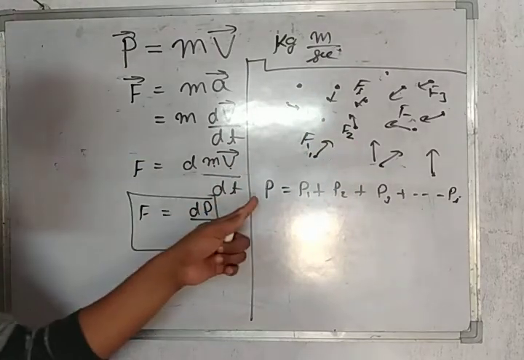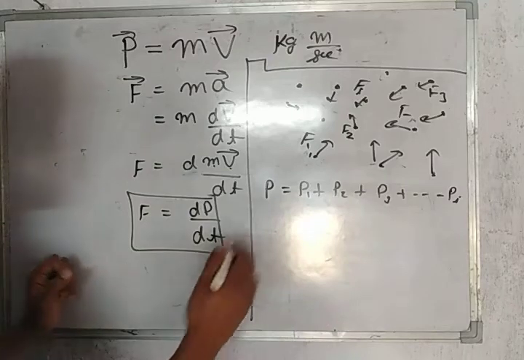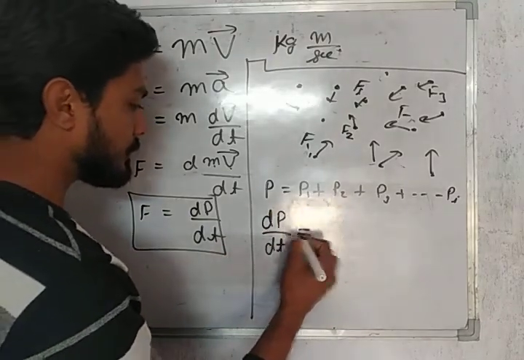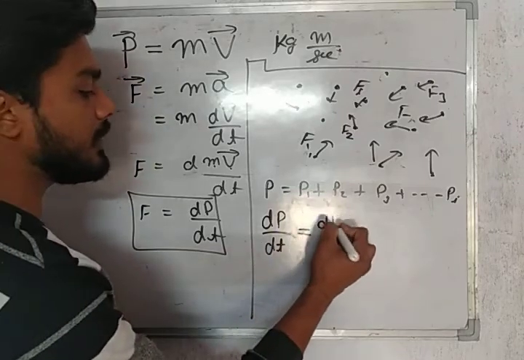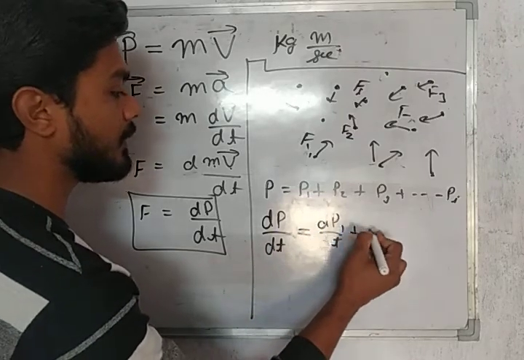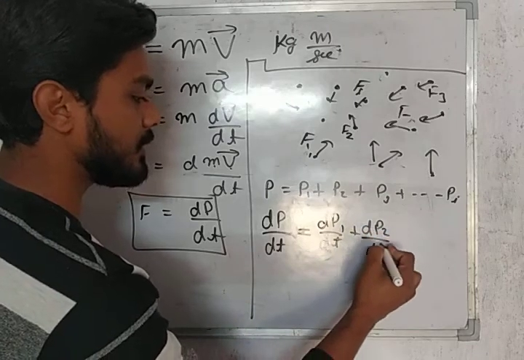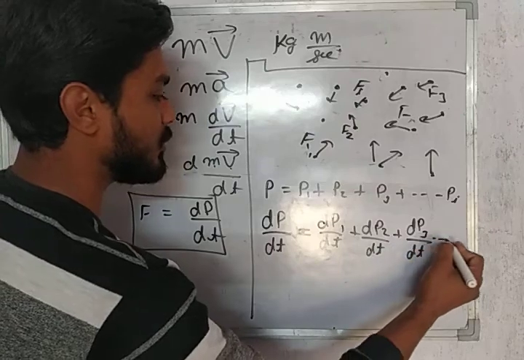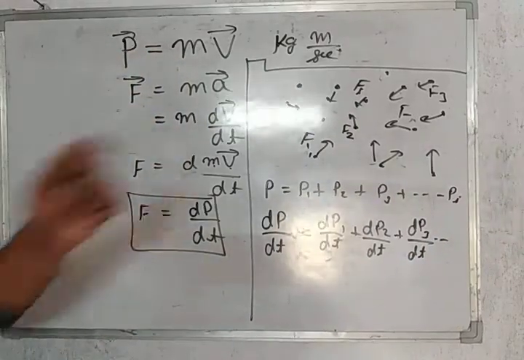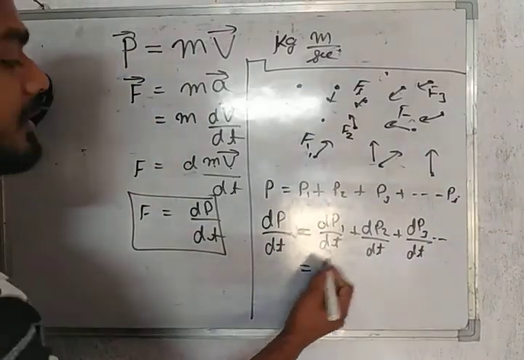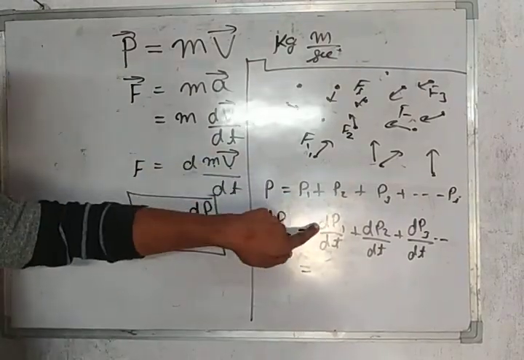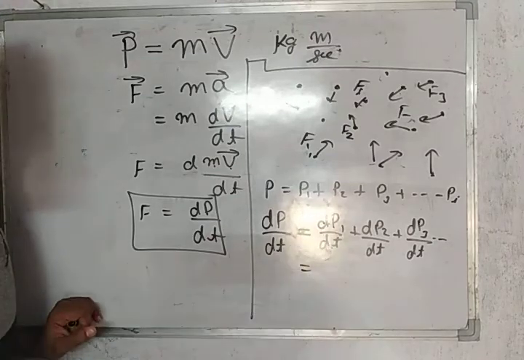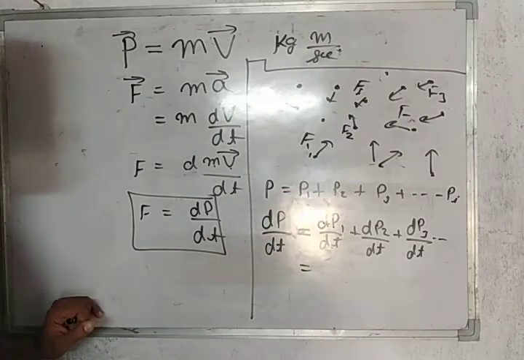Now let us differentiate this equation. What you will get: dP by dt is equal to dP1 by dt plus dP2 by dt plus dP3 by dt and so on. dP1 by dt means the force experienced by the first particle, because the rate of change of momentum is equal to the force applied according to the second law of motion.